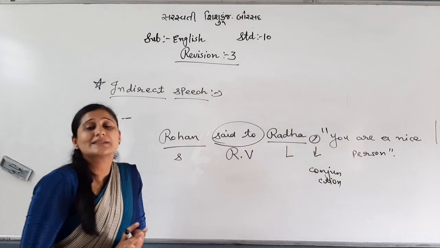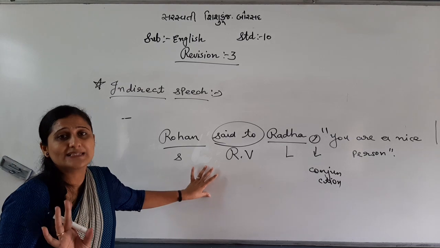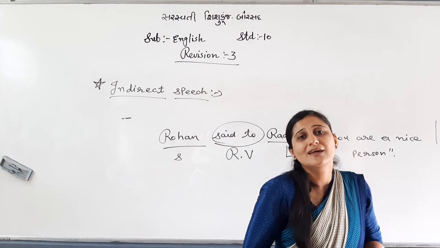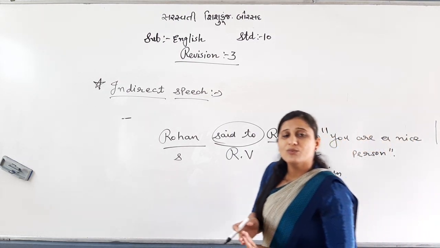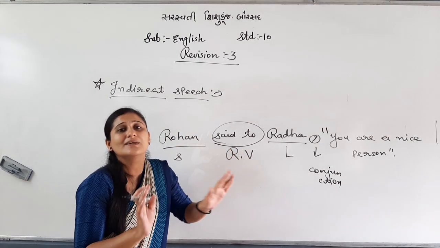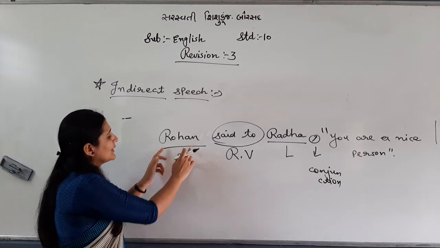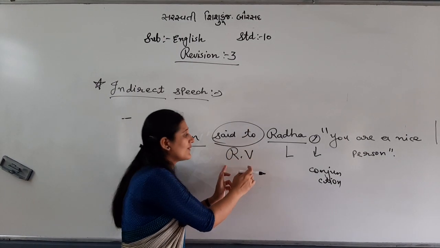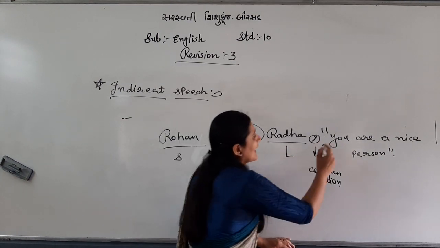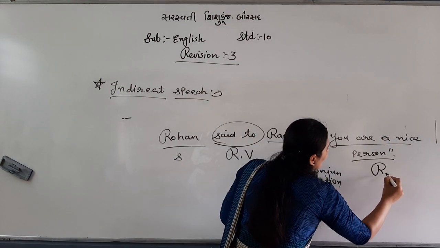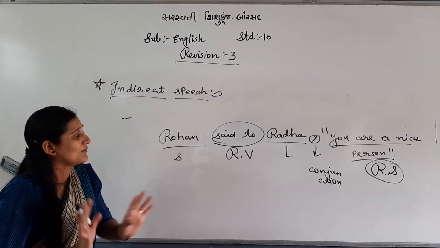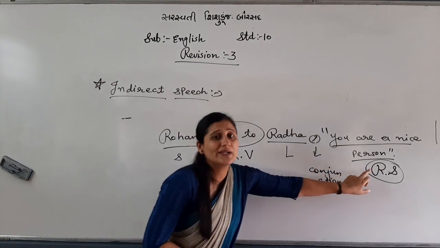I am talking about rules for all sentences. We will have five kinds of sentences: simple, interrogative, exclamatory, imperative, optative. So first you should know the common rules. What is the first common rule? Speaker first. Second will be the reporting verb. Third will be the listener. Fourth will be the comma, where you need to write a conjunction. And this speech is called reported speech. What is that called? Reported speech. Now, reporting verb, reported speech.